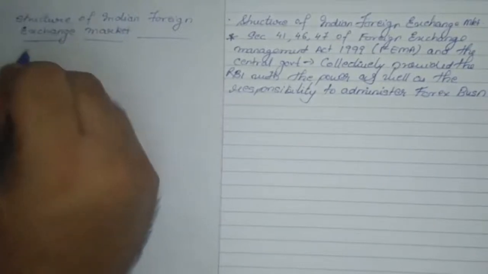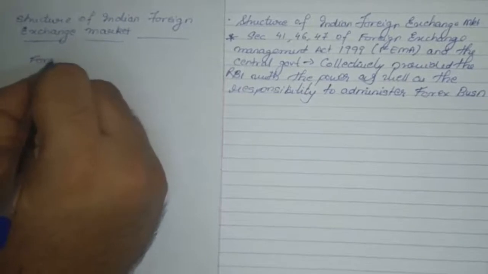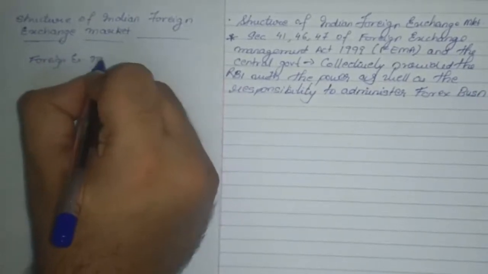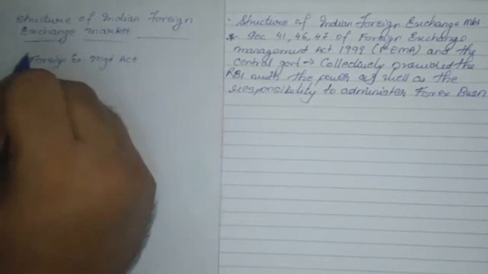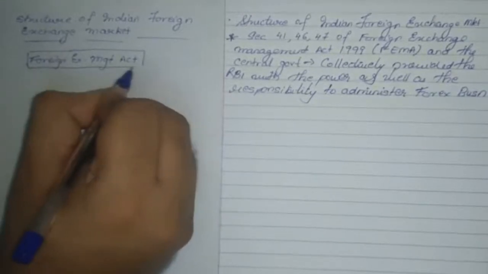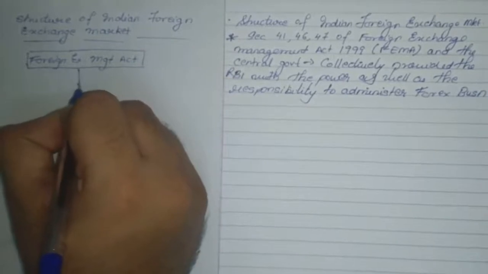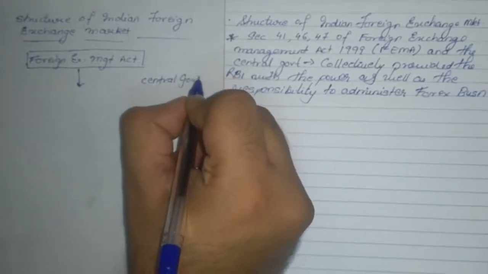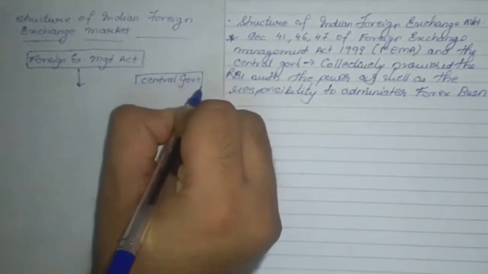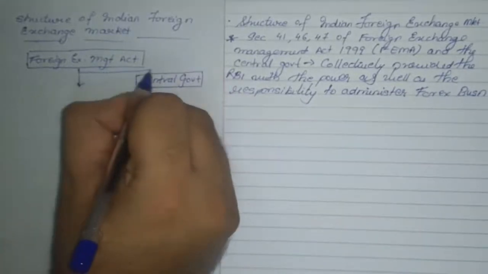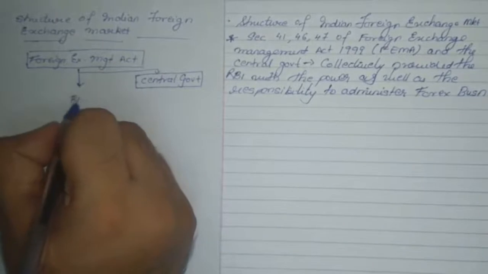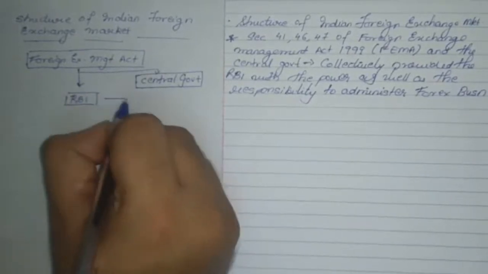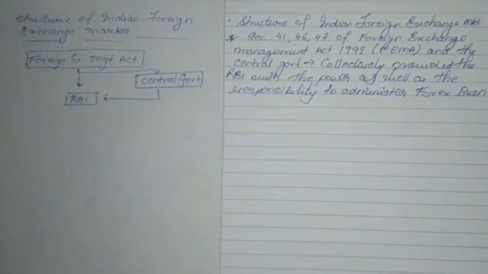So now if you want to show it in graphical form, we can say that FEMA, that is the Foreign Exchange Management Act, along with the central government, gave RBI the power and the responsibility to administer foreign exchange transactions in the country.